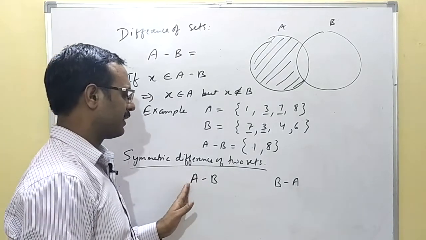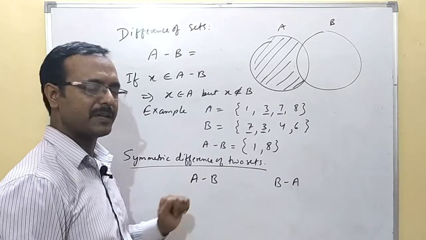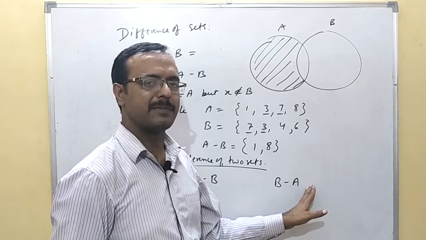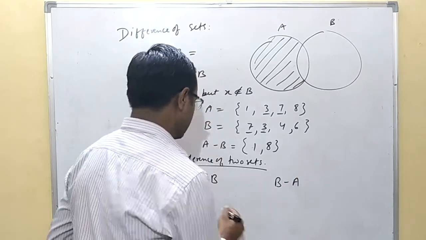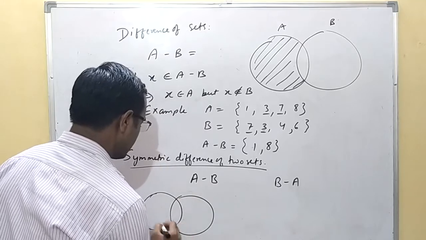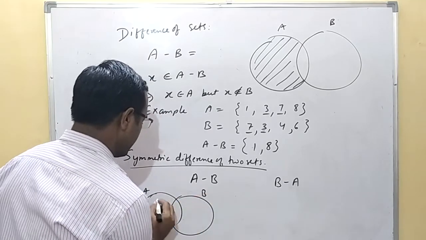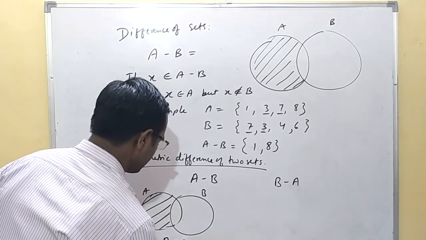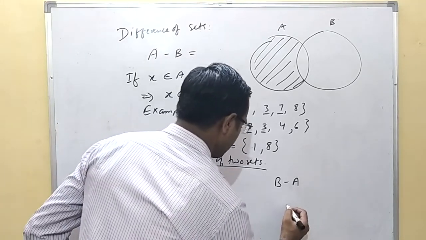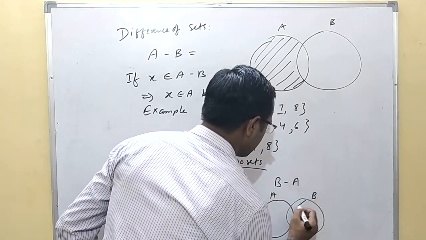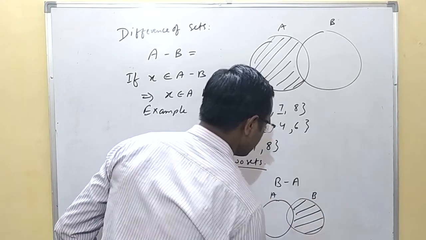All those elements of A excluding the elements of B. Here, all those elements of B excluding the elements of A. Now if you draw the diagram, A and B, this will be A minus B, and this will be the diagram of B minus A.